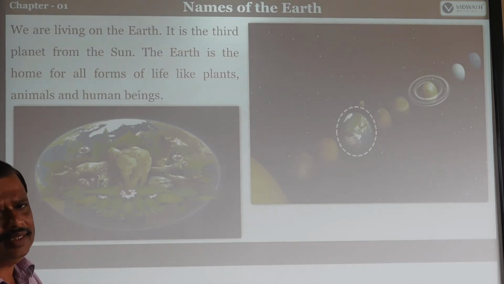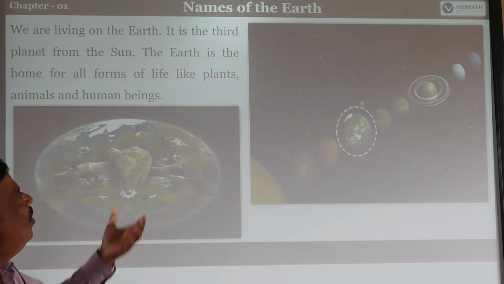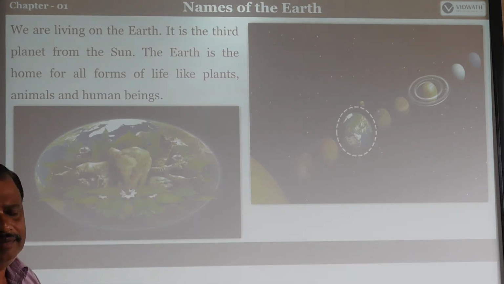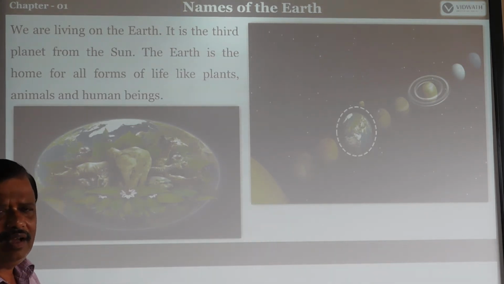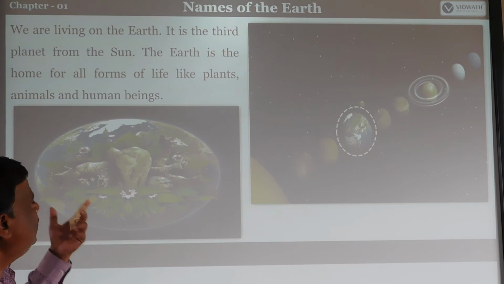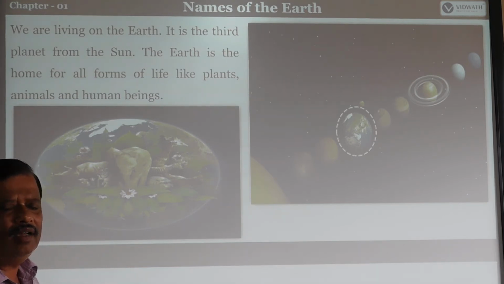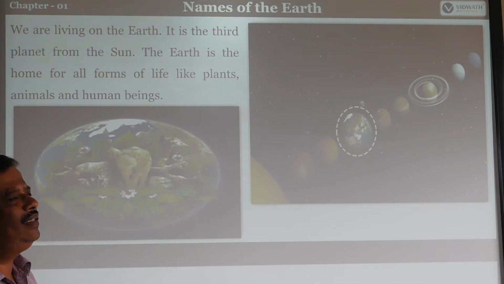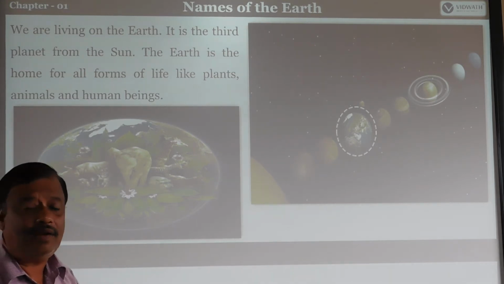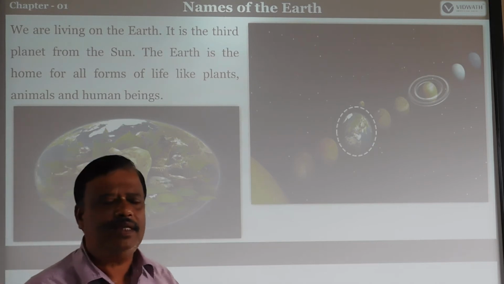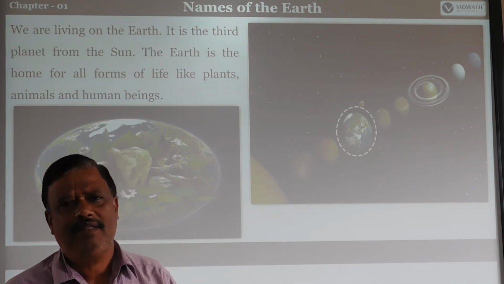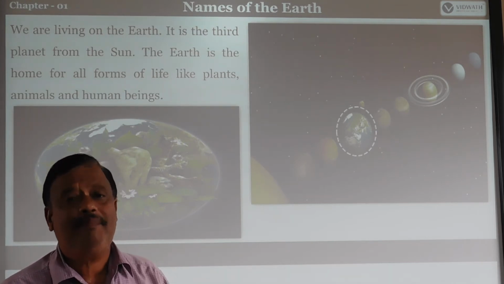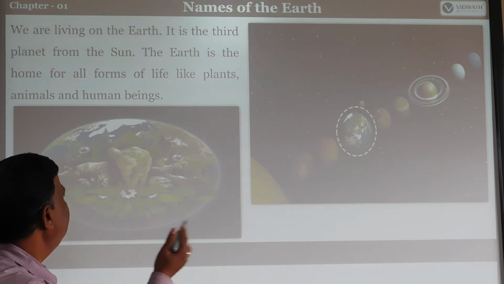We are living on this planet Earth, isn't it? Plants are also growing here with the support of the Earth, and animals are also living on the Earth with its support, and lastly, we human beings are also living on the Earth. All facilities and all basic needs are available on the Earth's surface. That's why living beings live here. That's why this planet Earth is called the living planet. Living planet.